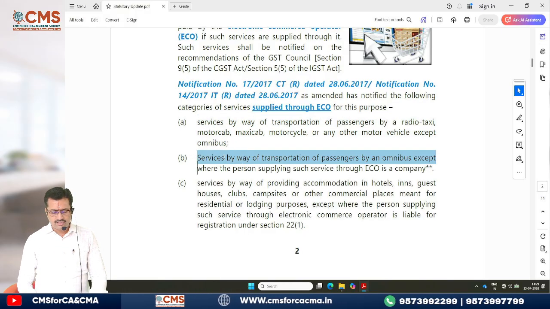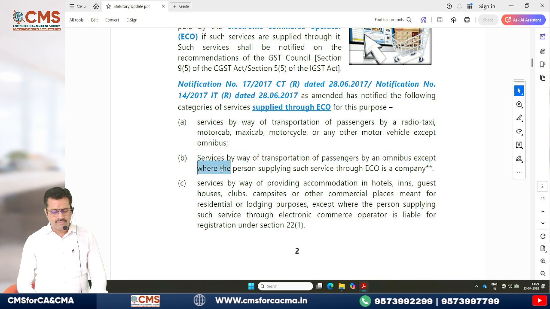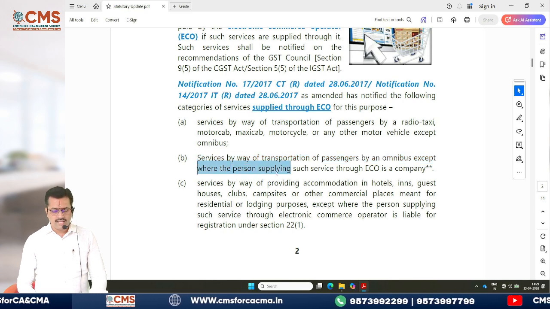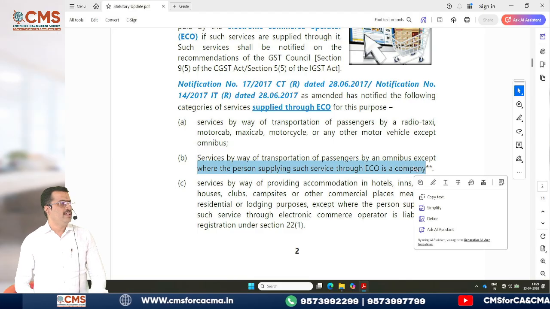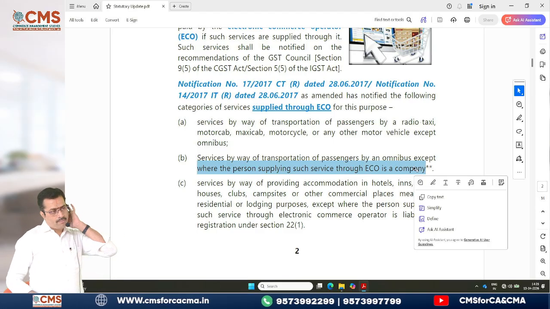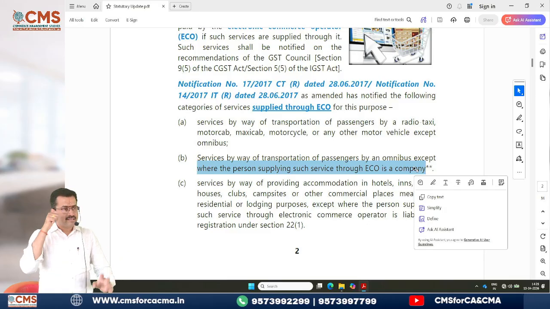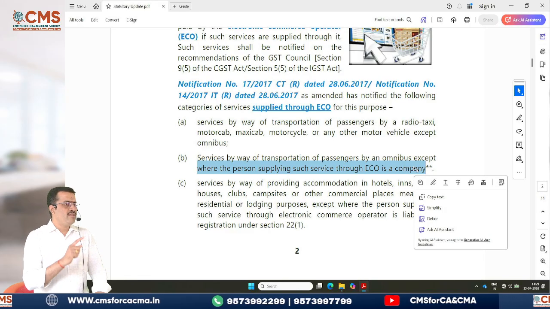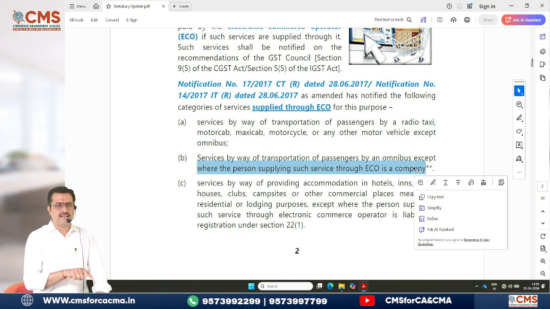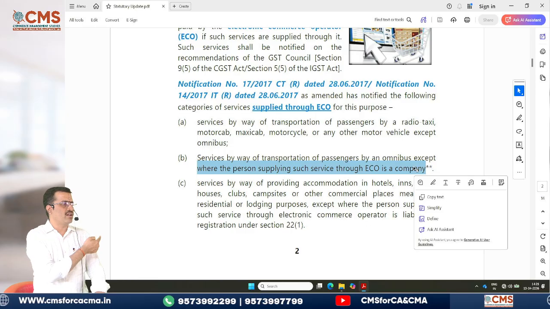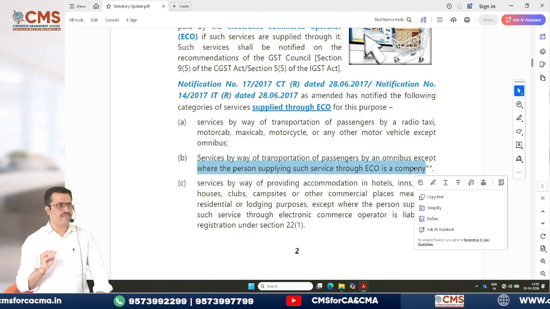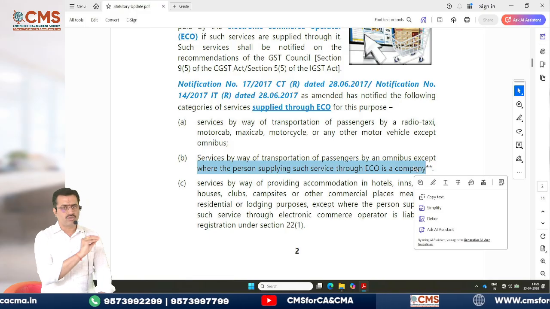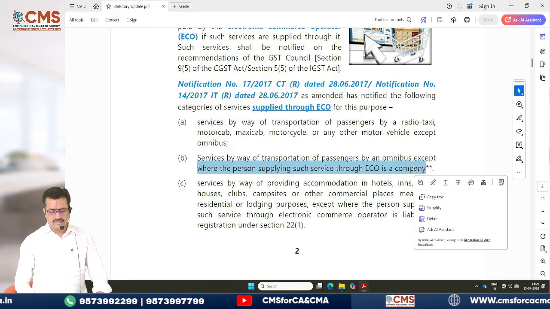Then services of transportation of passengers by omnibus, except where, this is very important, except where the person supplying such service through the ECO is a company. So if the person who is supplying those services through the ECO is a company, then that is not a notified category here. Please understand, to be called a notified category, the person supplying those services should not be a company. That is the whole idea.